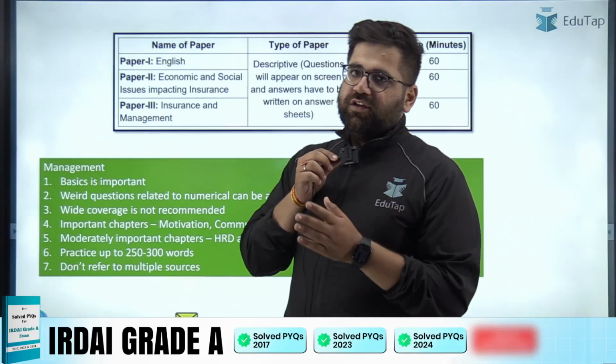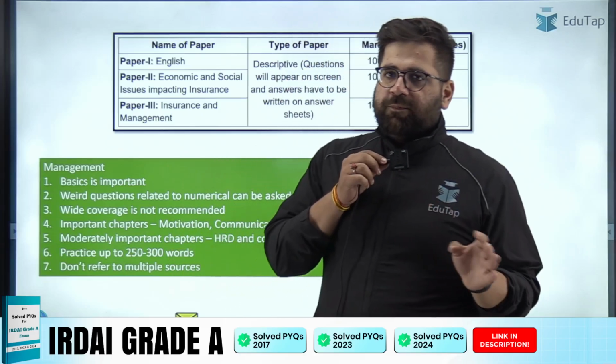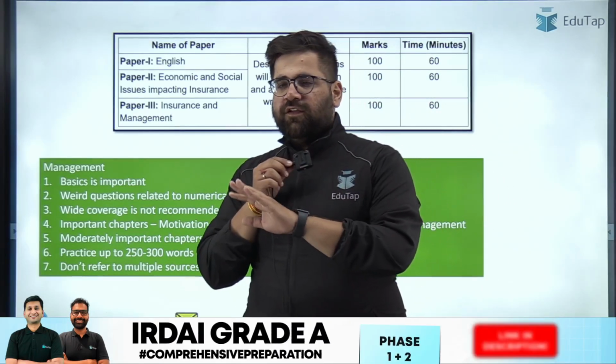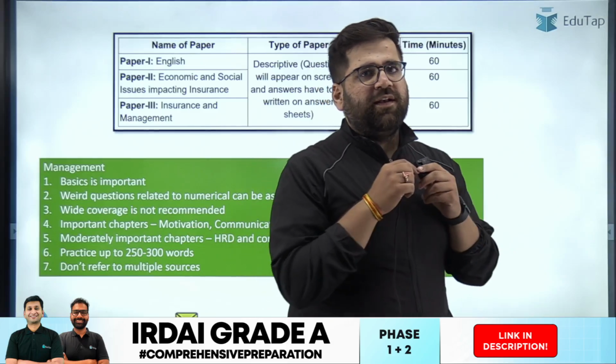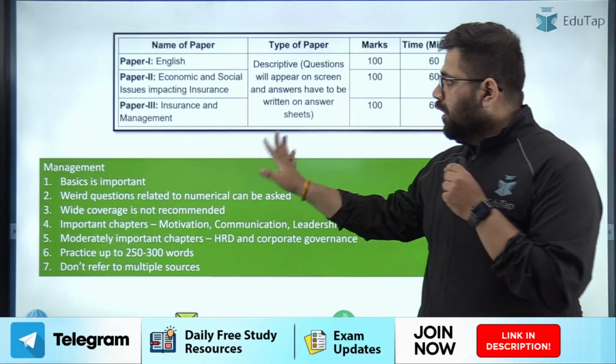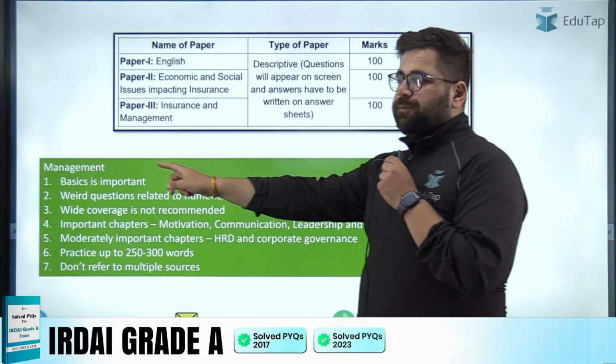Now, when it comes to insurance and management, definitely management plays a bigger role over here. If you see the past year analysis, it is 65-35, because the paper is of 100 marks, 65 is allocated to management and the rest 35 is allocated to insurance. Now for management, these are the basic stuff which you have to remember. In management, basics are important.